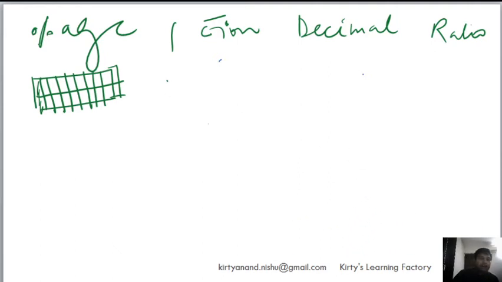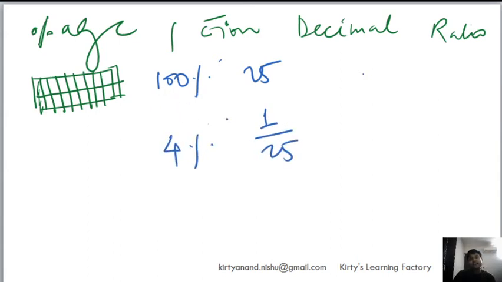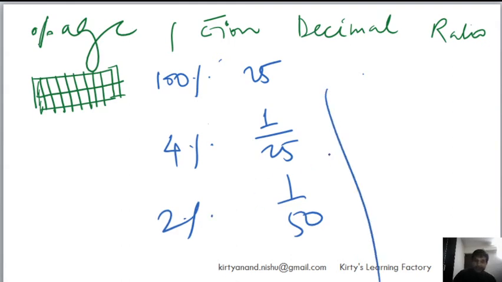Okay. Now let's look at another number, for example 25, right? 1 by 25. So it is basically 25 parts of the whole thing, right? So when we divide 100% into 25 parts, one part, which is basically 1 by 25, is equal to 4%, because 25 times 4 is 100, right? Now 1 by 50 will be how much? 2%.